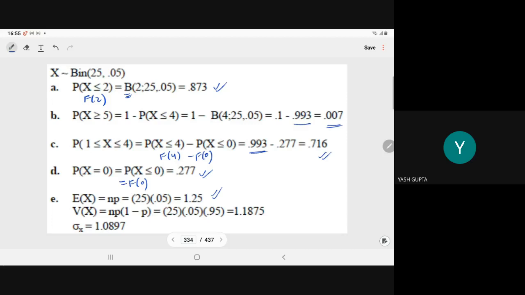What is the variance? npq. n is equal to 25, p is equal to 0.05, and q is equal to 0.95. So that is the variance, and the positive square root of the variance is the standard deviation. If you compute the positive square root of 1.1875, you will get the standard deviation.